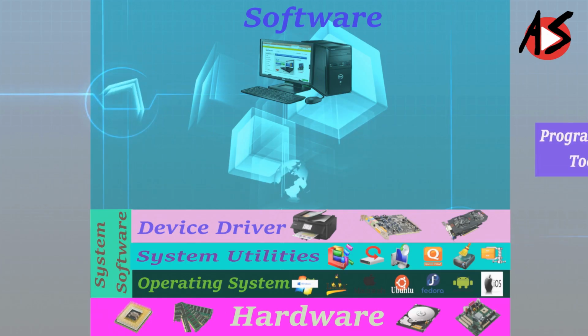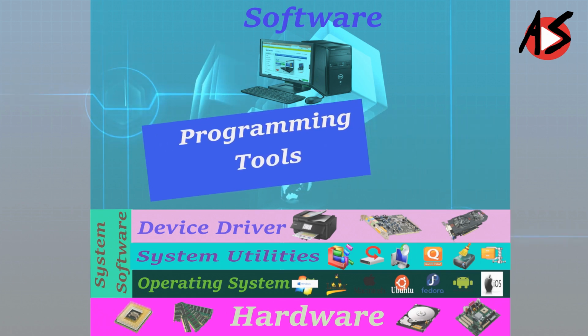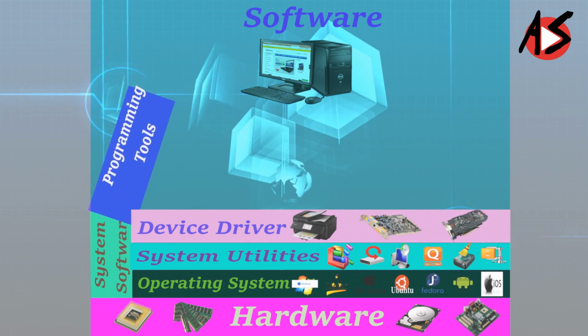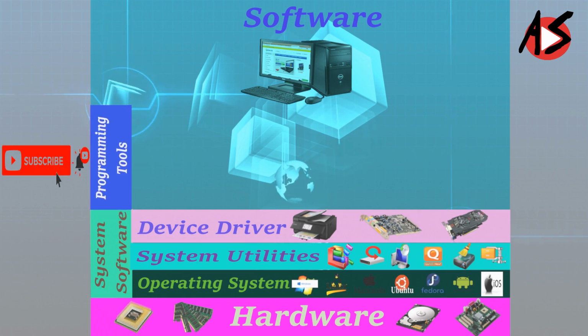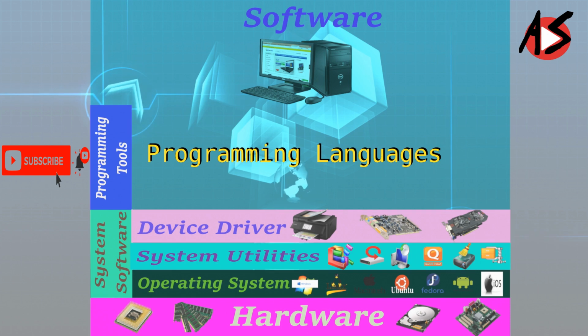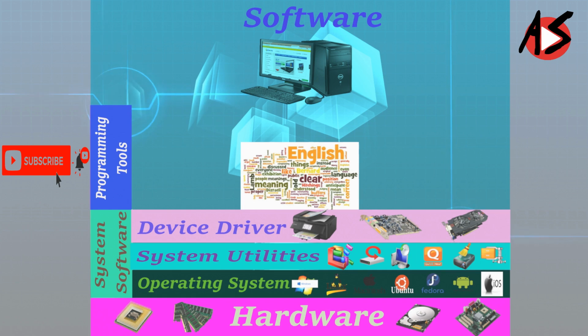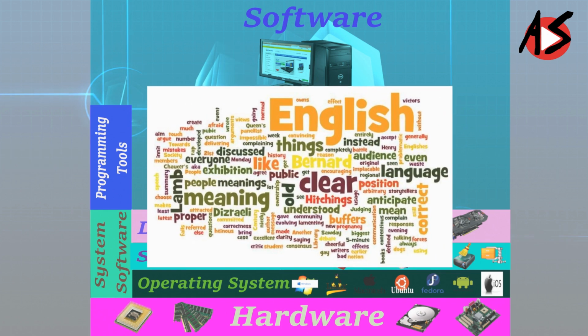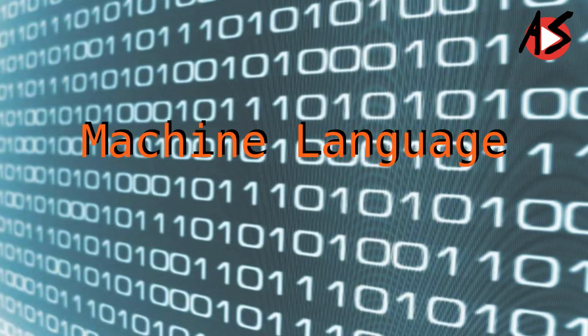The second category of software is programming tools. In order to get some work done by the computer, we need to write instructions or code which is applied on the input data to get the desired outcome. Computer languages are developed for writing these instructions or code. We as human beings understand languages like English, but computers understand their own language called machine language.